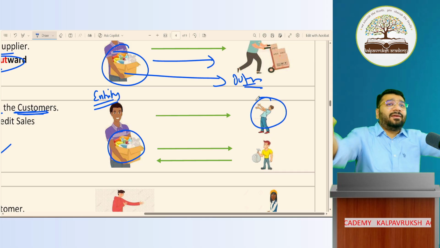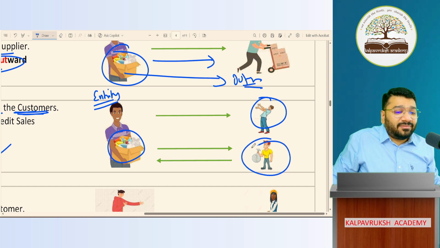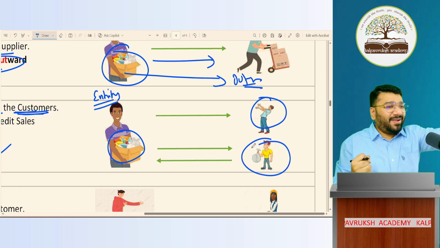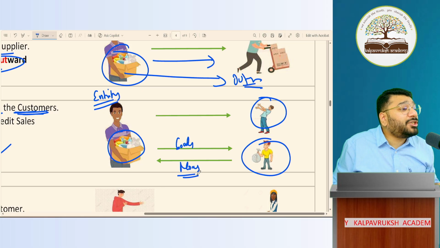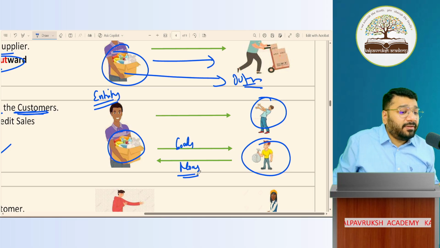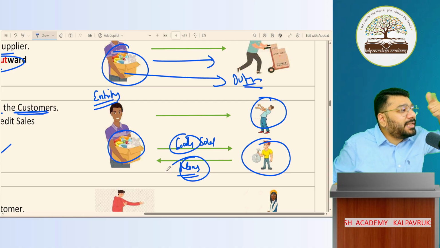One customer, see, gives me paisa and gets the goods, another person, gym body. He's like, take money. So when I give the product, goods, and immediately collect money, such kind of sale is called as cash sale. What sale? Cash sale. Goods sold, immediately money collected. That is called as cash sale.